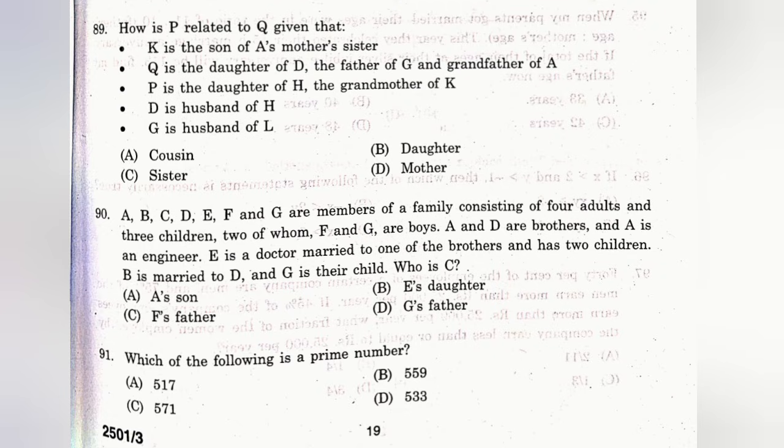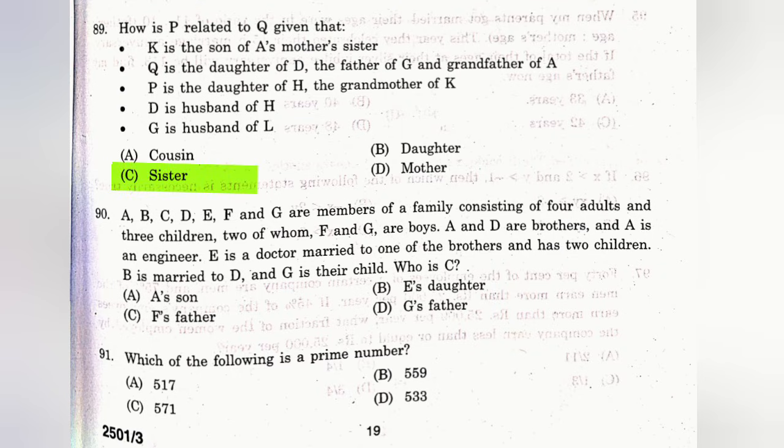Question number 89. How is P related to Q, given that K is the son of A's mother's sister, Q is the daughter of D, the father of G and grandfather of A. P is the daughter of H, the grandmother of K. D is husband of H. G is husband of L. The answer is C, sister.